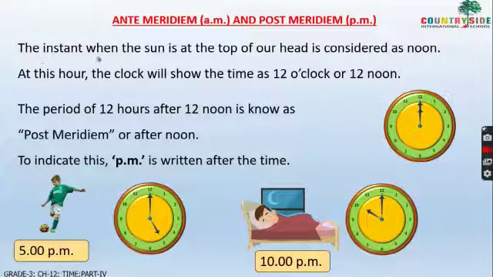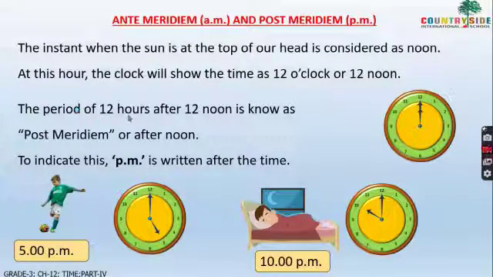See here, the instant when the sun is at the top of our head is considered as noon. Yes, so children, at 12 o'clock noon, when the sun is at the top, that is called 12 noon. At this hour the clock will show the time as 12 o'clock or 12 noon. So see here in the clock you can see 12 o'clock. But children, at 12 o'clock, whether we have to put PM or AM, that I will tell you.